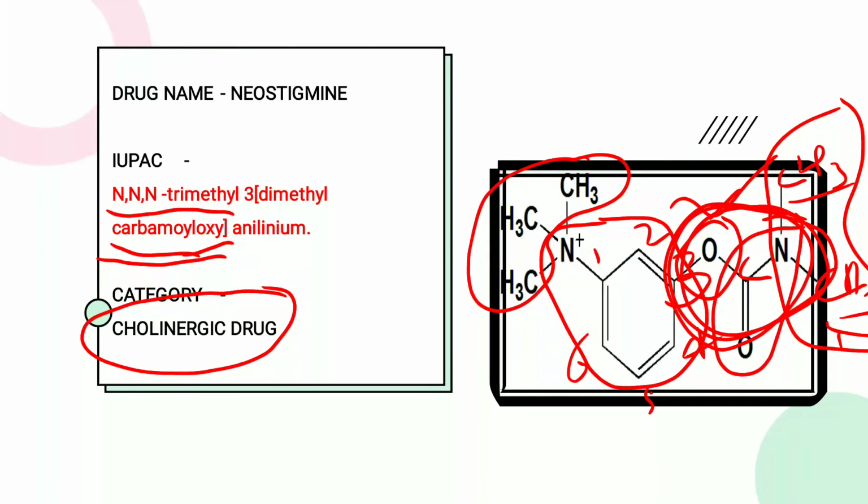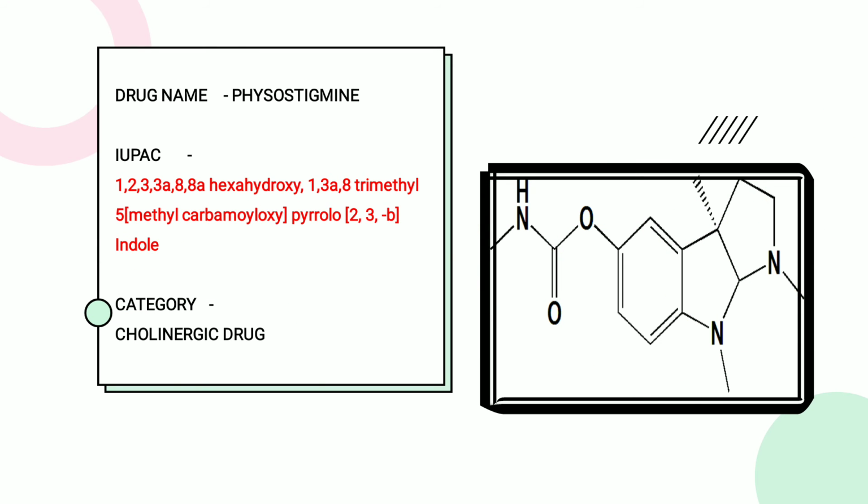And what about the 2 methyl? The 2 methyl is the dimethyl. The structure becomes 3 dimethyl carbamoyl oxy, and the last is the parent nucleus, that is the anilium. Okay. Next structure is the physostigmine.